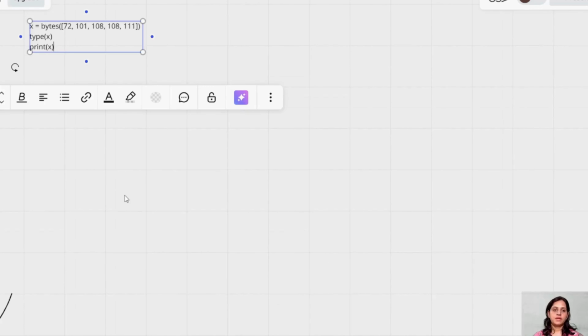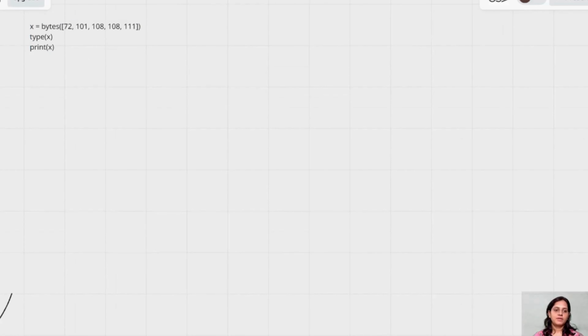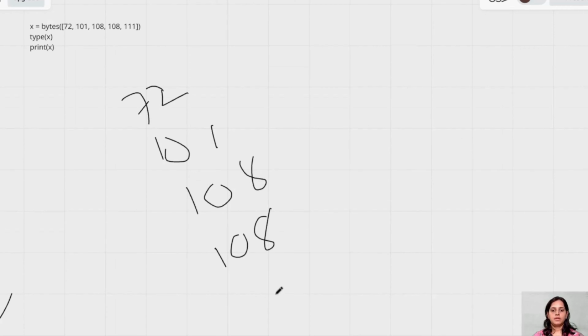I just copied this code, guys. Now when you have written this, right, what have you written? You've written 72, 101, 108, 108, 111. So guys, you can see these are my numbers, and how are these numbers represented by our interpreter? What we are calling them, guys, is ASCII values.